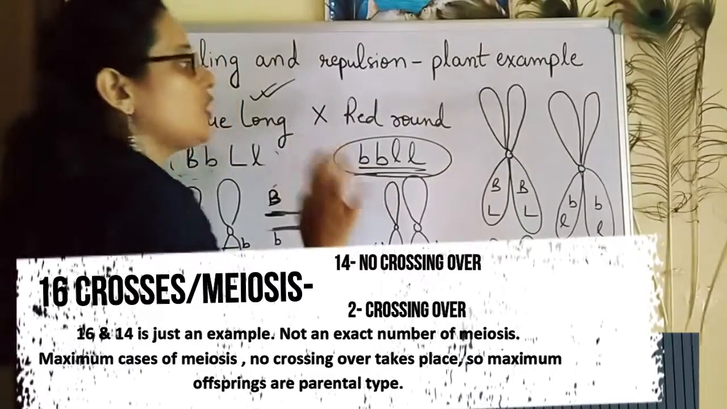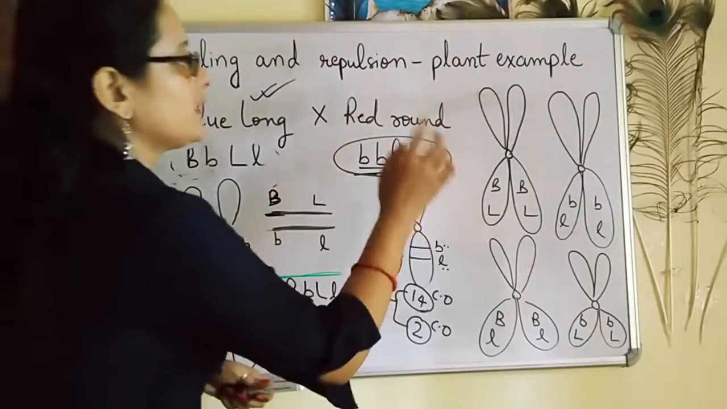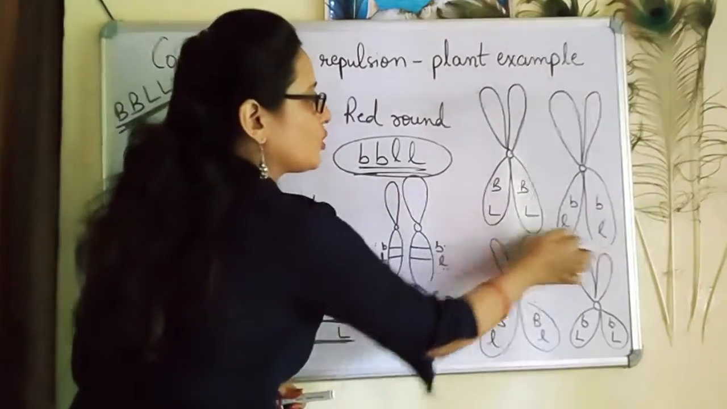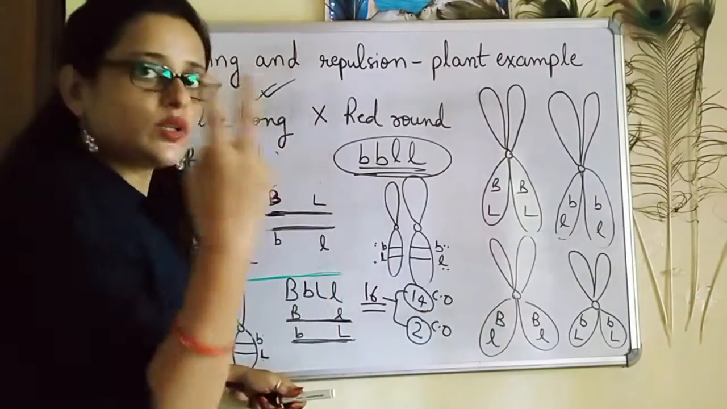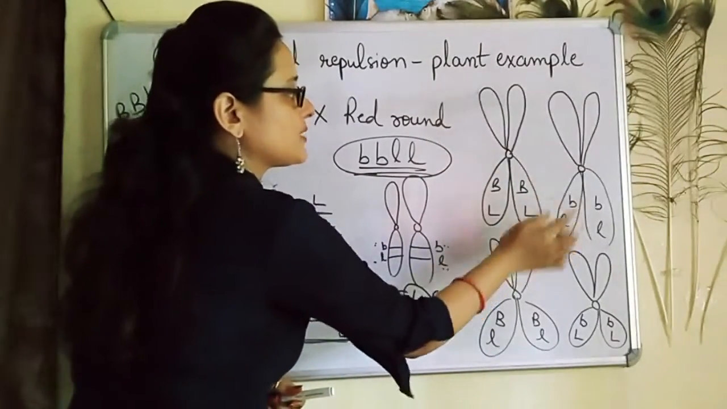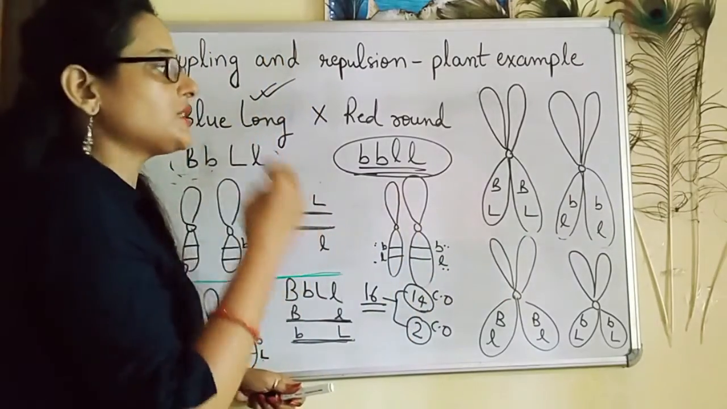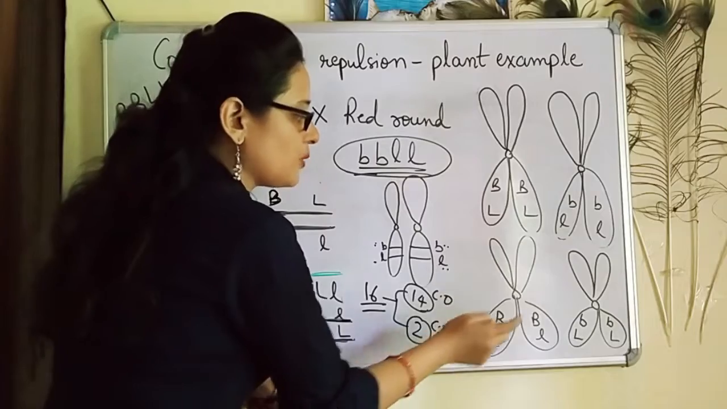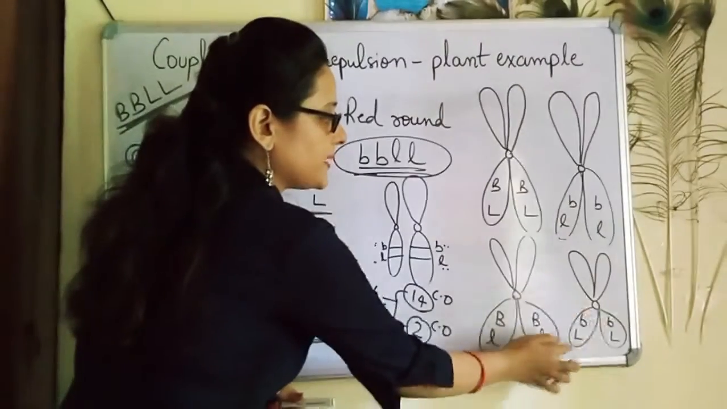As a result, when no crossing over takes place, the gametes produced will be similar to the parents. That is, these 4 chromatids will form only 2 types of gamete. That is capital B, capital L, capital B, capital L, small b, small l, small b, small l. So the gametes produced will be of 2 types. Here also the gametes produced will be capital B, small l, capital B, small l, small b, capital L, small b, capital L.